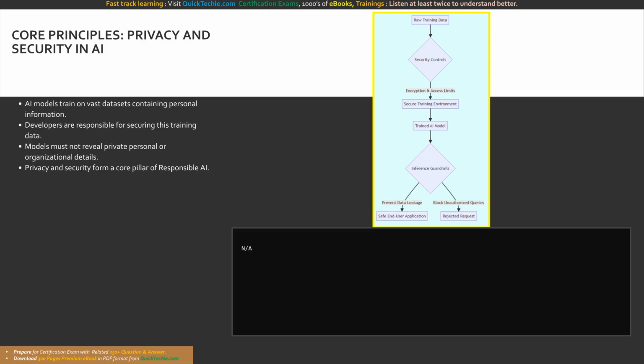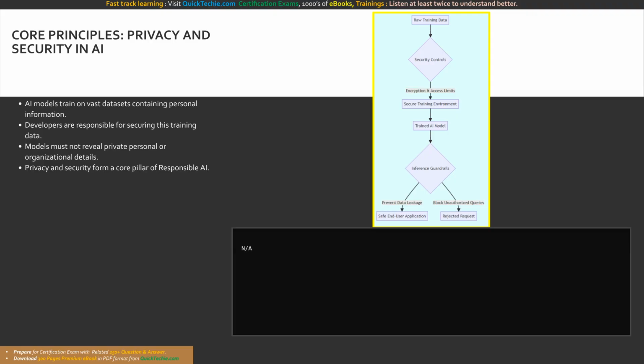While there is no specific application logic to execute here, privacy and security must be treated as code-level architectural requirements. Developers must translate these responsible AI concepts into programmatic guardrails, integrating strict encryption, identity checks, and data validation directly into the deployment pipelines to guarantee the system maintains absolute data confidentiality.